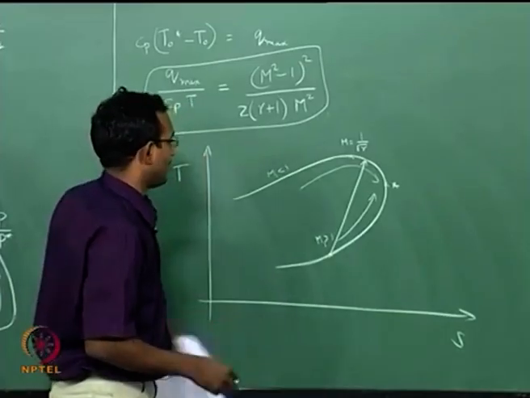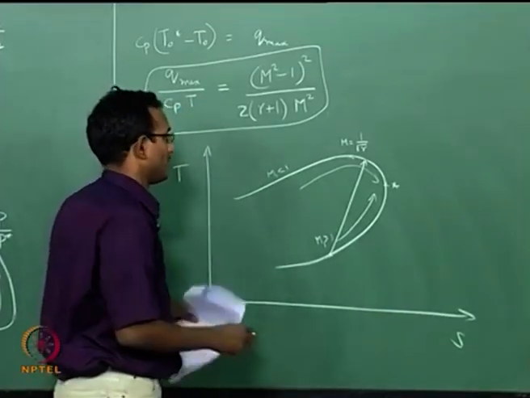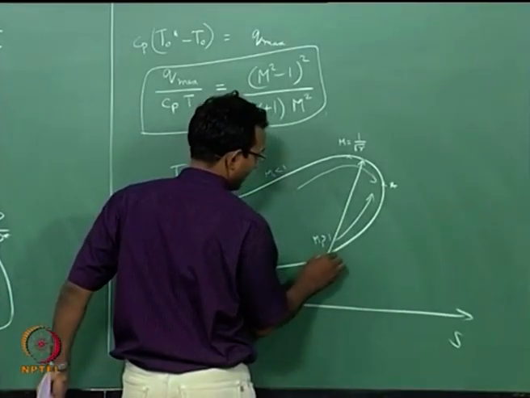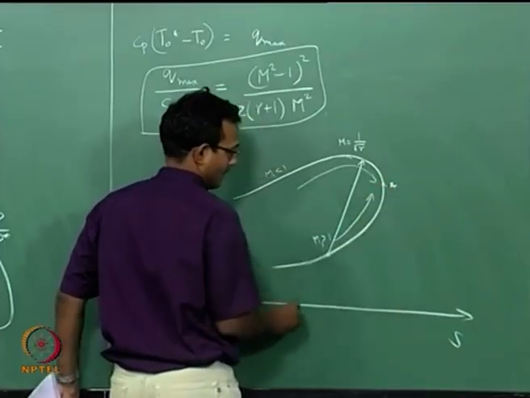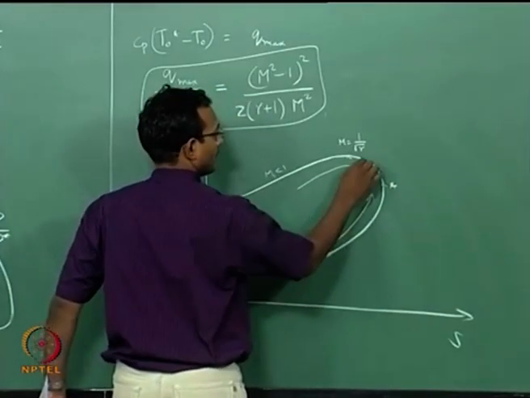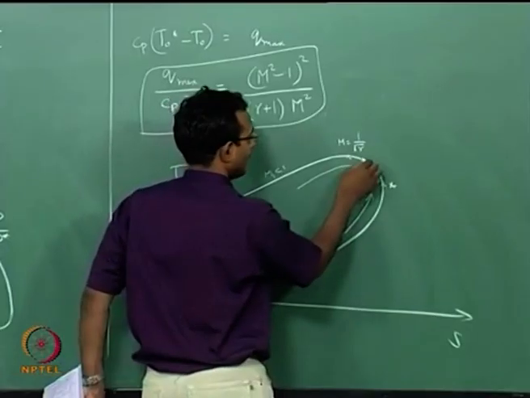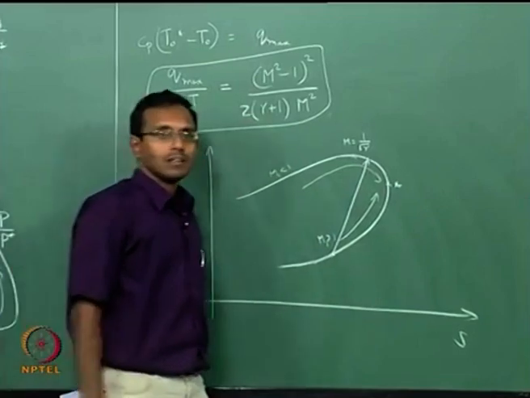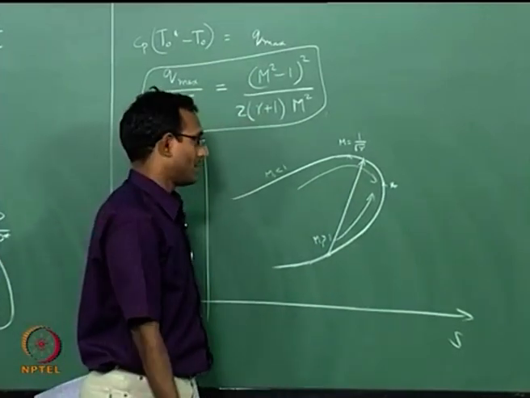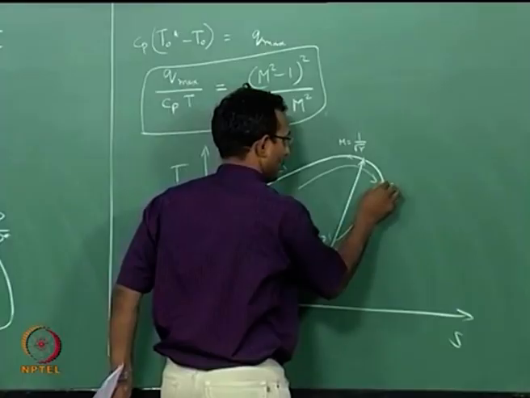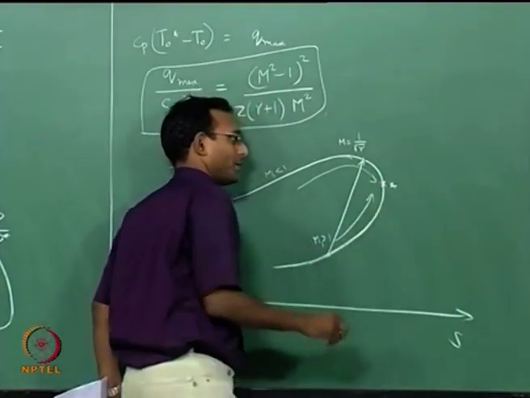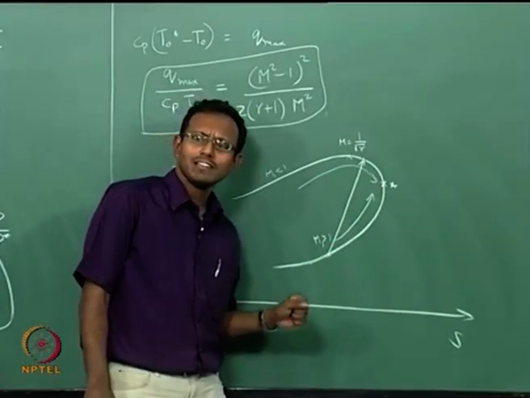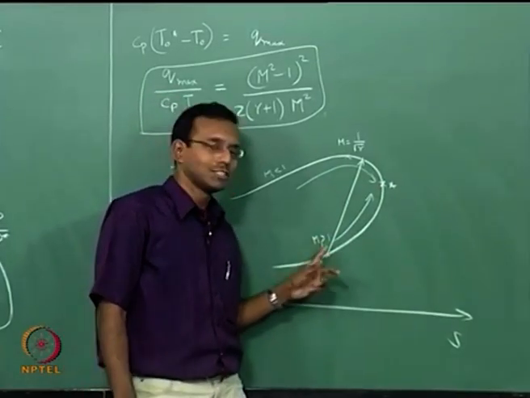Just remember this, that if I start with supersonic flow and I give some amount of heat, it can either go this way and go there, or it can go jump across with a normal shock and then go along this line to reach that value somewhere. If I put T naught star, then it will go and reach this point irrespective of whether it goes the subsonic path or the supersonic path. Then when will the flow choose to have a shock or not have a shock?